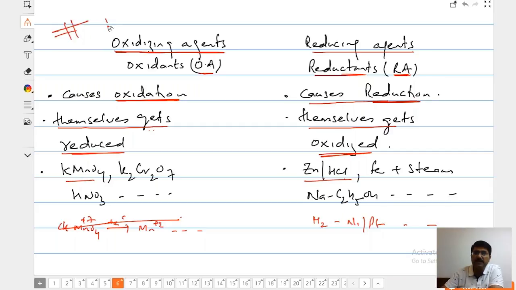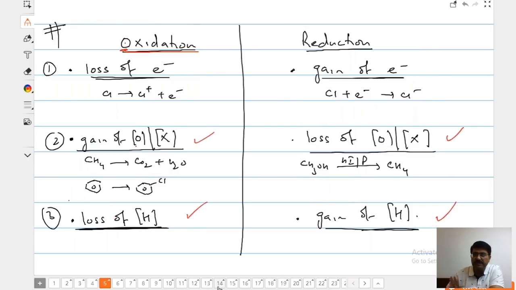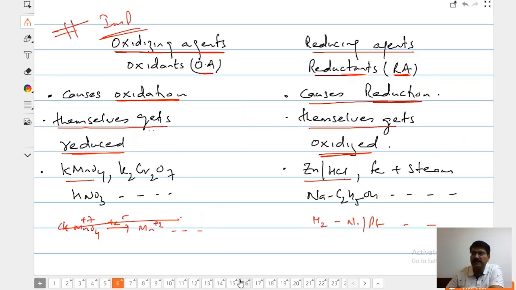It's again going to be an important topic. Is it clear? Now the true chapter has started. From this slide, the true chapter has started: oxidation reduction, and this is going to be oxidizing agent and reducing agent. Going ahead.